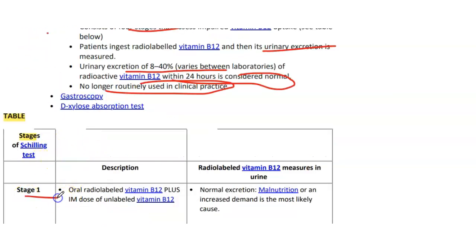In stage 1, we give oral radiolabeled B12 plus an IM dose of unlabeled B12, and we measure the radiolabeled B12 level in urine. If we find the excretion is normal, the cause can be malnutrition or increased demand, which is the most likely cause. If there is decreased excretion, then we go for stage 2.